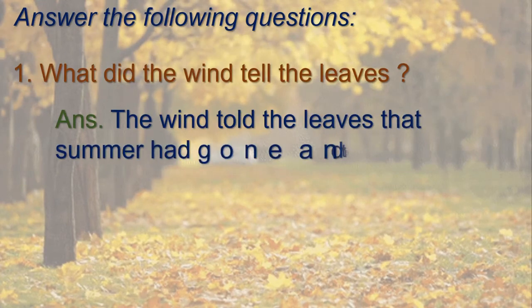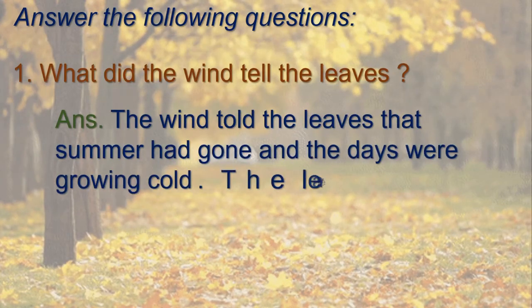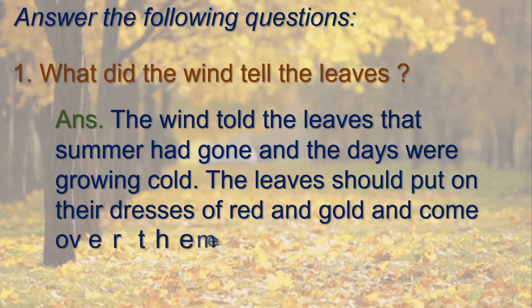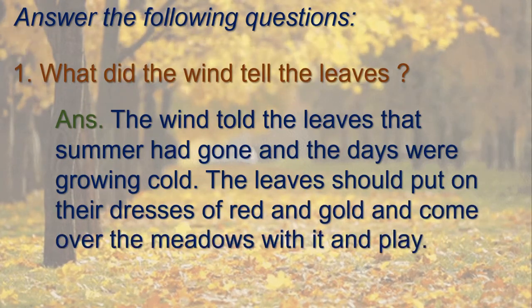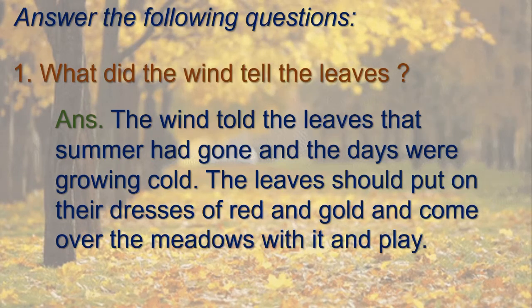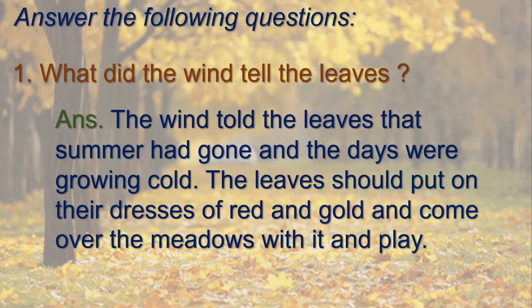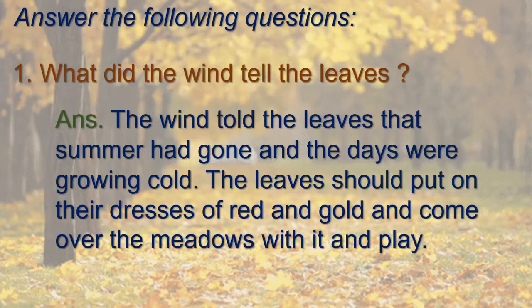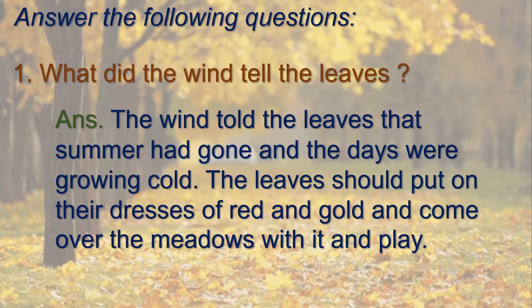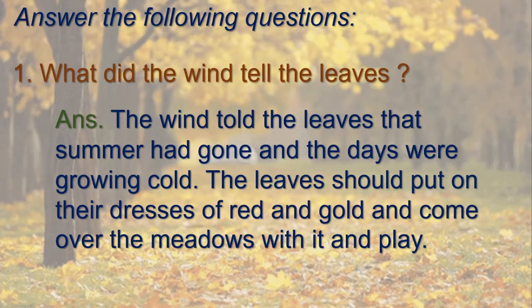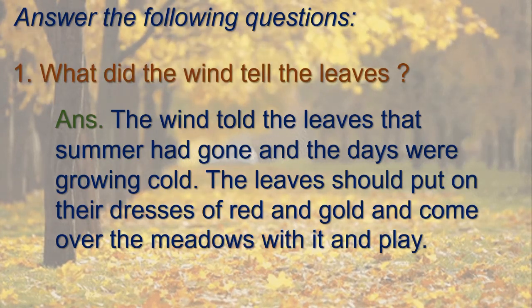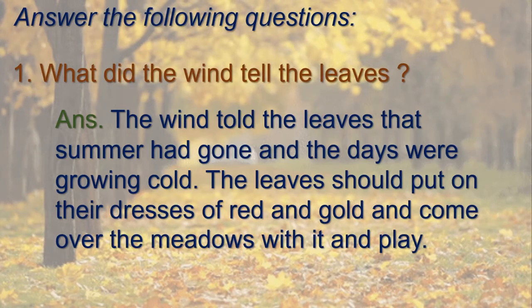The wind told the leaves that summer had gone and the days were growing cold. The leaves should put on their dresses of red and gold and come over the meadows with it and play. Right? It calls the leaves to come down to the meadows and to play with it. Right?